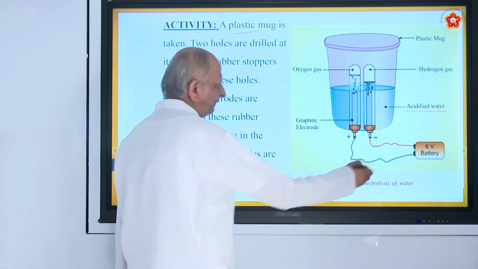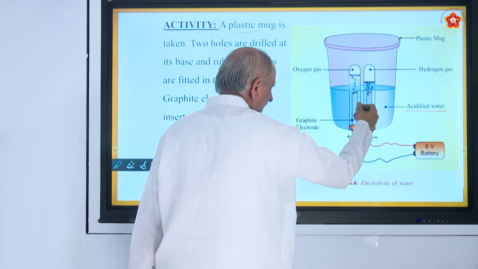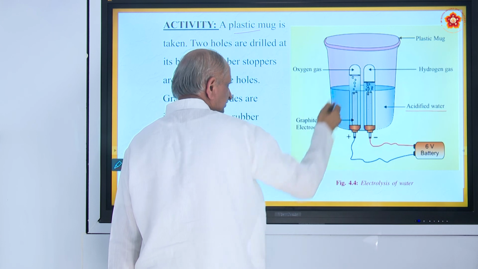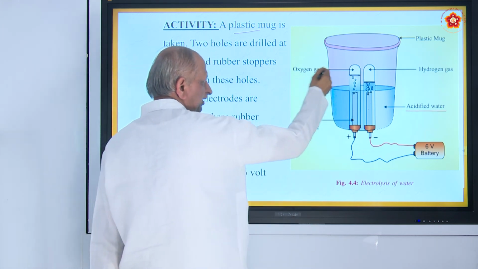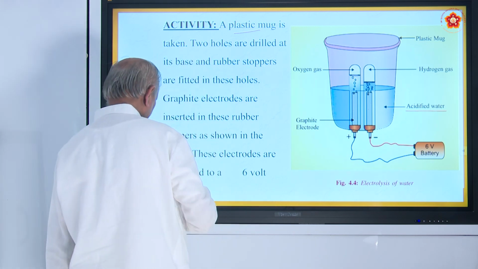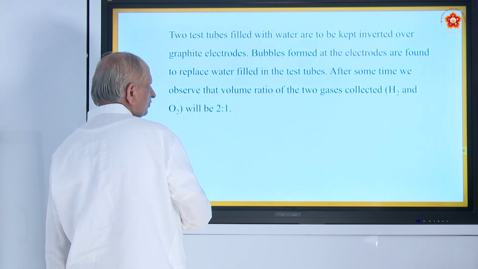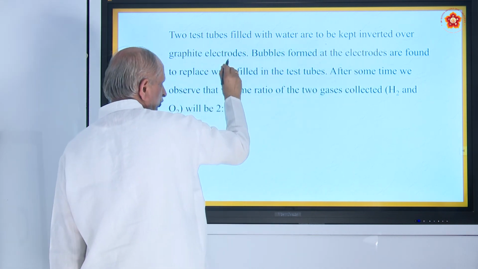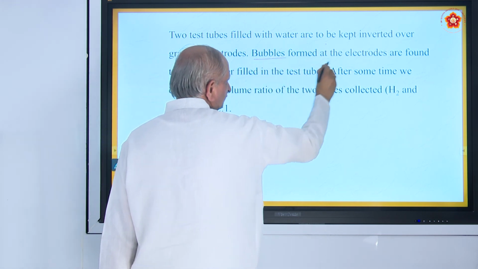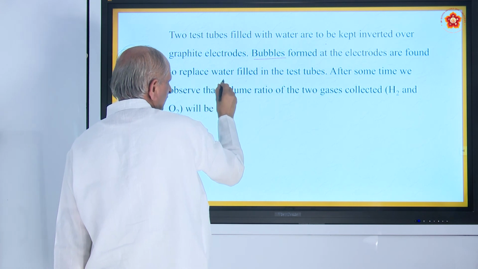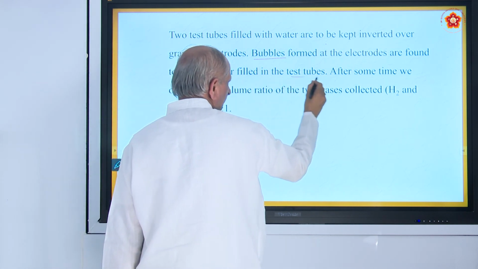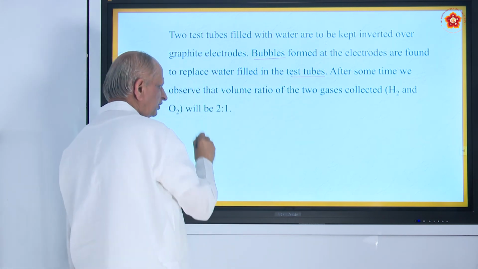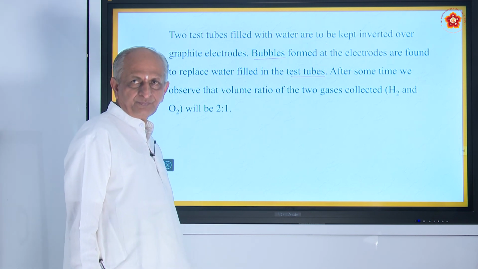Okay. So, when you pass current, what happens? Because graphite is a good conductor of electricity, it conducts electricity, and gases start coming out. One is oxygen, another is hydrogen. And what do you observe? The 2 test tubes filled with water are to be kept inverted over graphite electrodes. Bubbles formed at the electrodes are found to replace the water filled within the test tubes. After some time, you observe that the volume of the 2 gases collected, hydrogen and oxygen, will be 2:1.